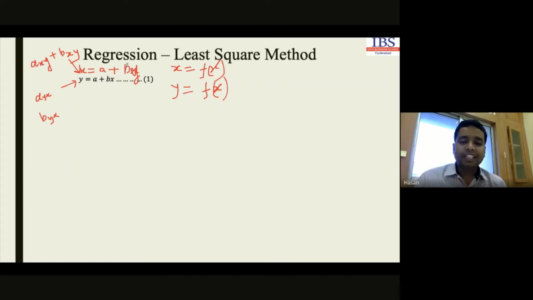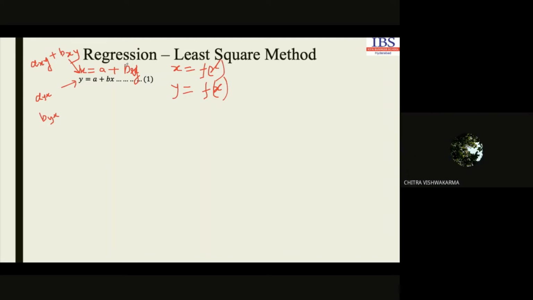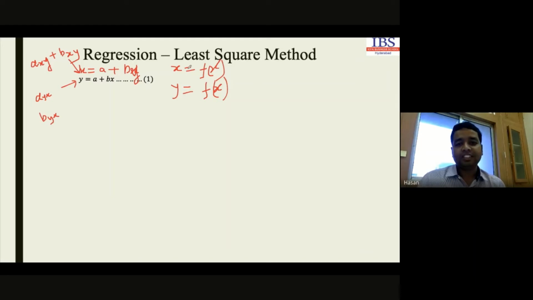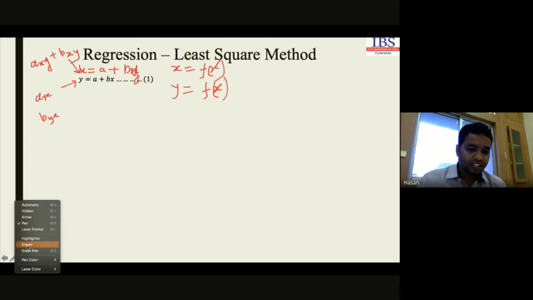Sir, for the first one, you wrote x is a function of x. Yes, the first one: x is a function of y. Sorry, this is a function of y. Okay.